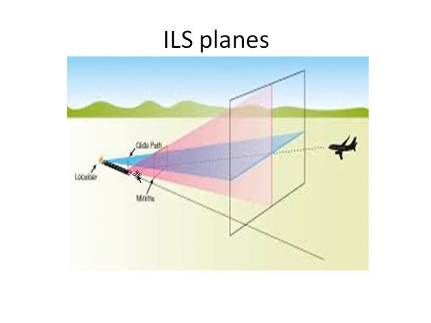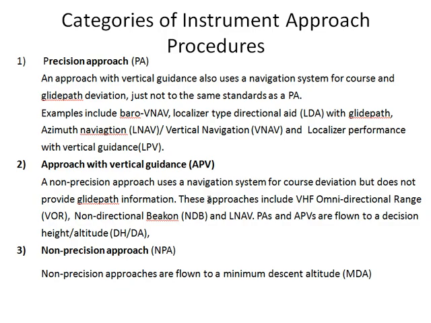So these ILS planes play an important role. The two subsystems which I have discussed, that is localizer and glide slope, are very important in the aircraft landing system. This aircraft landing system, or the instrument approaches, are categorized into three important categories. One is precision approach, the other is approach with vertical guidance, and the third is non-precision approach.